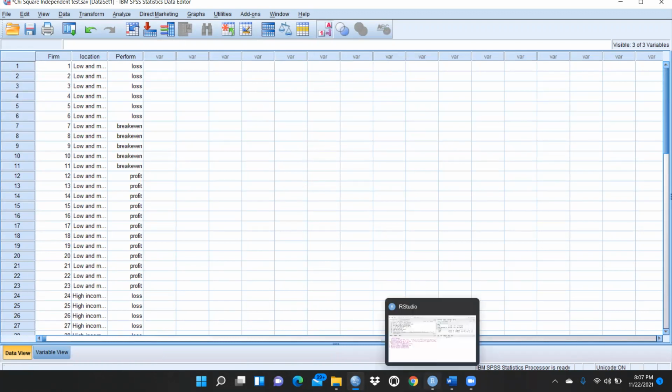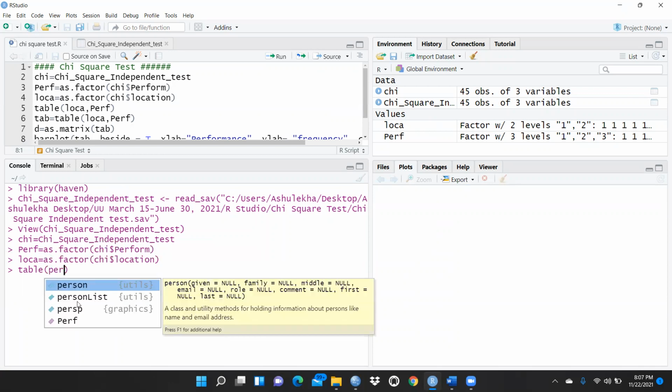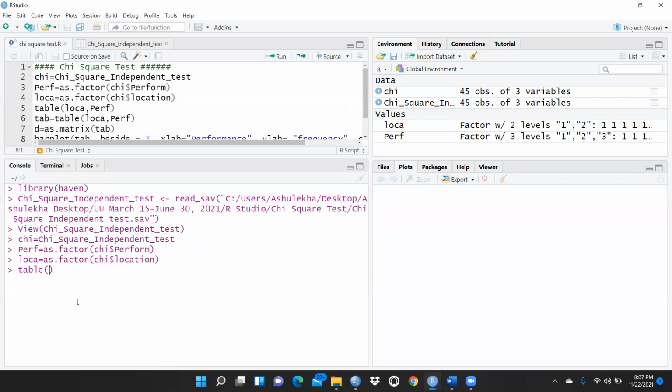Now we just want to create this in the form of a table. So we have to write table, and in the table, we have to take first performance, because we created this as PERF, performance.